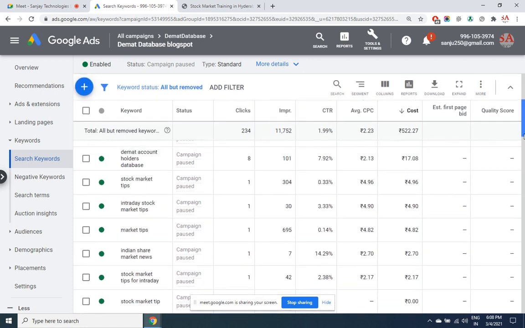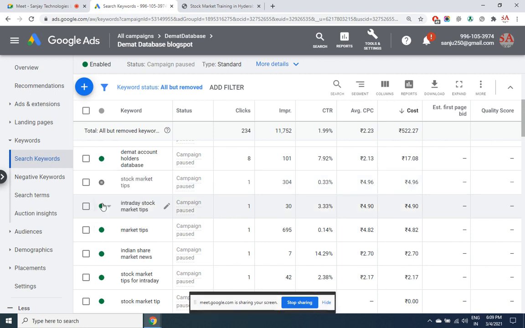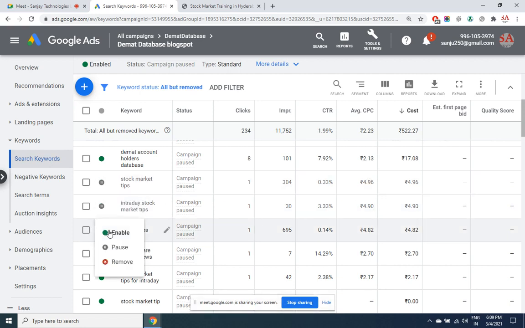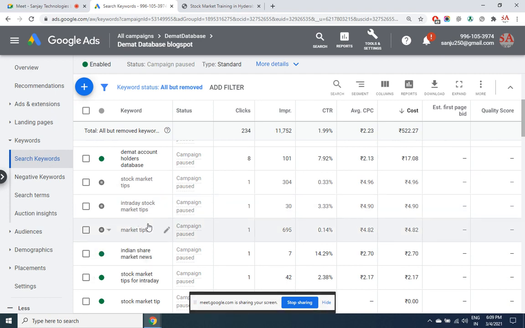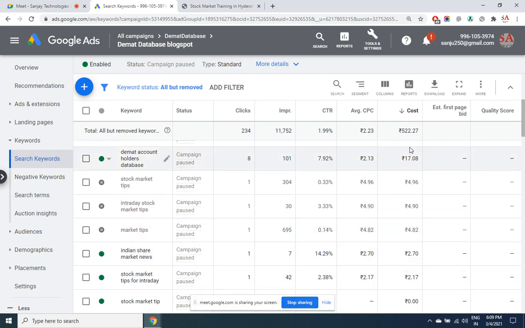But all these reports are downloadable, and you can see if any particular keyword's costing is very high. Let's say these two, you can pause those specific keywords. Why pay higher? This is expensive, this is expensive, this is expensive. Pause it. After you pause, the ads will not be shown for those keywords. Let us run cheaper ads. All the reports can be downloaded.